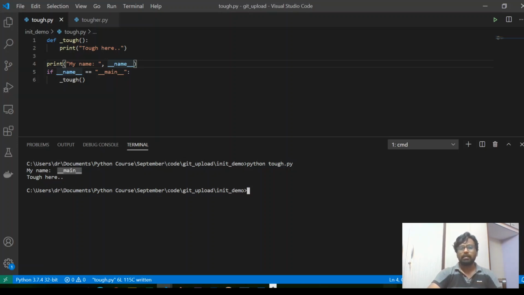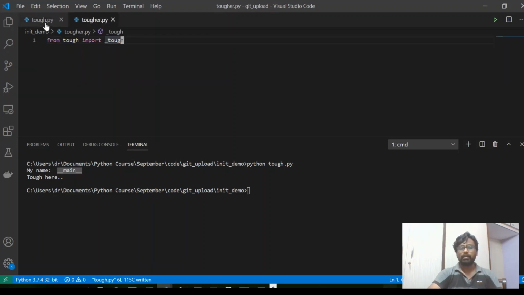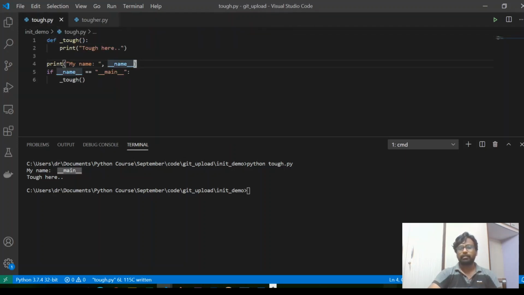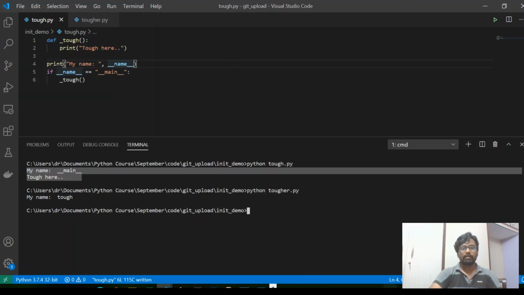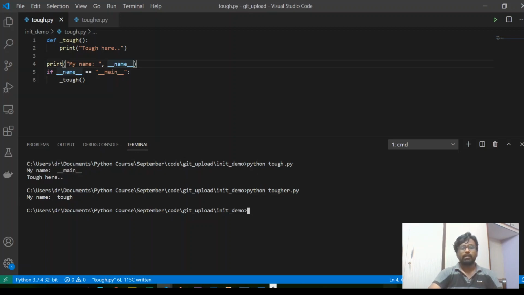That means the module gets a different name when we import it, and when we execute it from the command line, it gets a different name. So this is when we import it, and this is when we run it from the command line. That is how this particular snippet works.